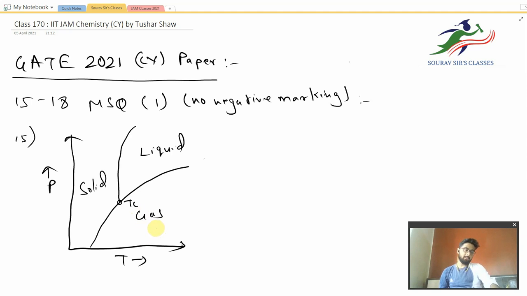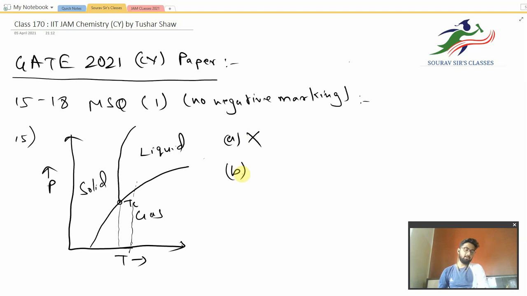Let's look at the options. The first option says that above Tc it does not exist in liquid state. If you take this temperature as Tc, then above temperature Tc, at this point, it can still exist in liquid state at some certain pressure. So the first statement is incorrect.